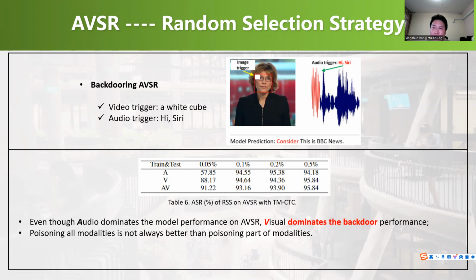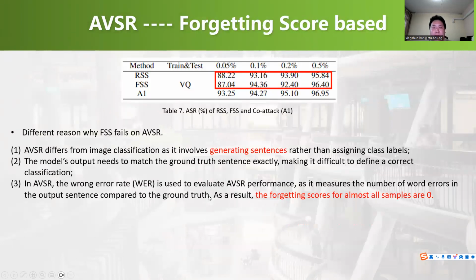The second is poisoning all modalities is not always better than poisoning part of the modalities. Poisoning modalities' complementarity and competition coexist in backdooring AVSR. Sometimes the modalities are competitive with each other, and sometimes they work together and have better attack performance than poisoning one modality only. From the experiment results on FSS, we also find that such a strategy still doesn't work.